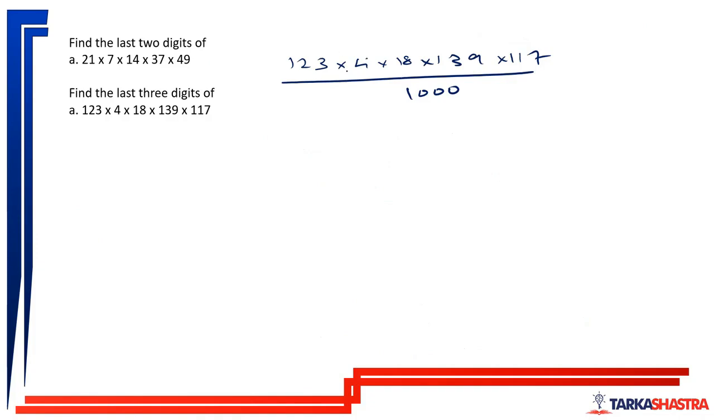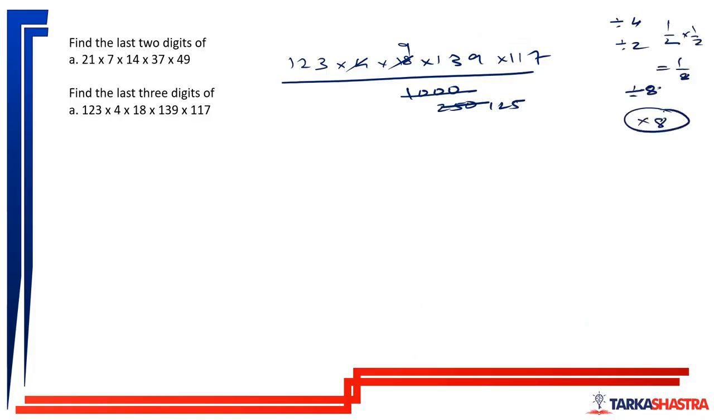Now this is divided by 4, so it becomes 250. So remember, I have divided by 4. Then dividing 18 by 2, 9 comes, and here 125. So remember I have divided by 2. So 1 by 4 into 1 by 2, that is 1 by 8. I have already divided by 8. Eventually my final remainder, I'll have to multiply it by 8.